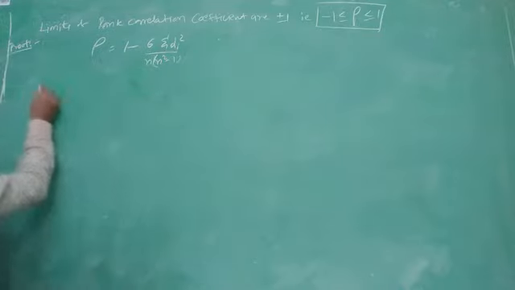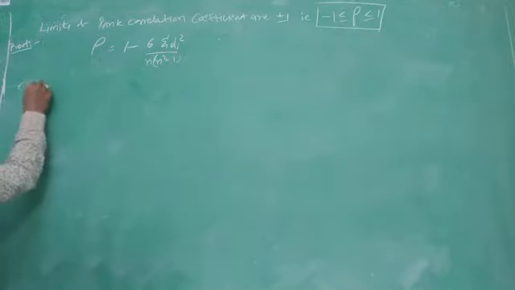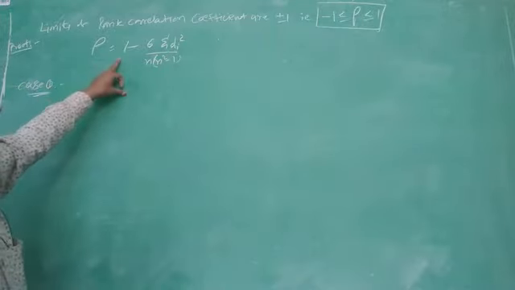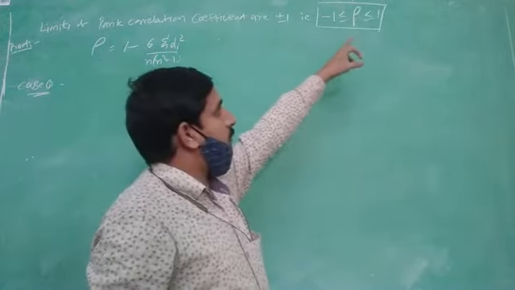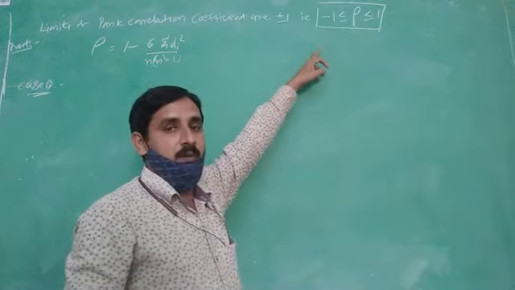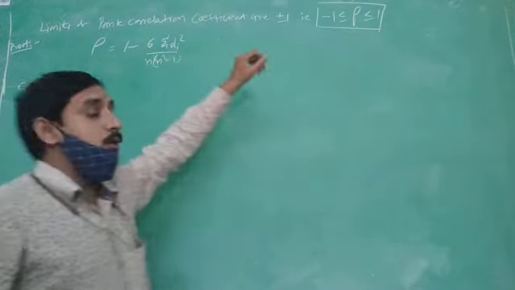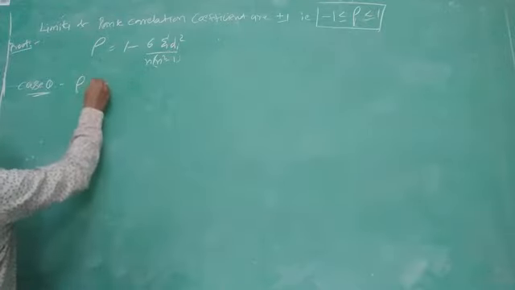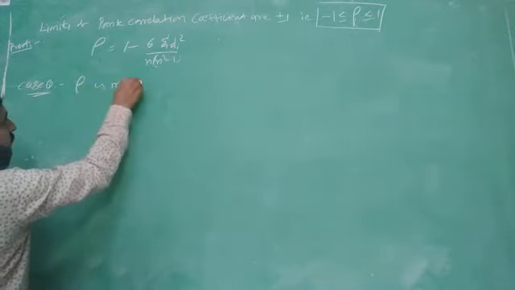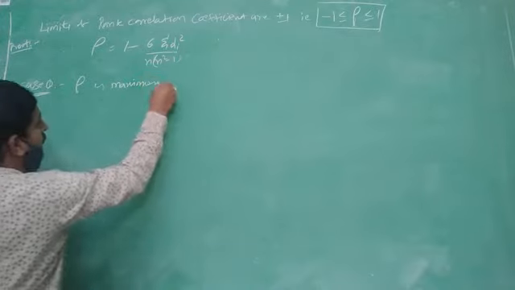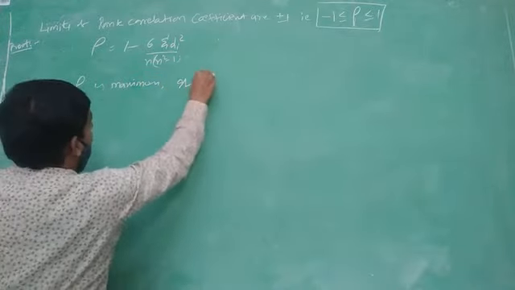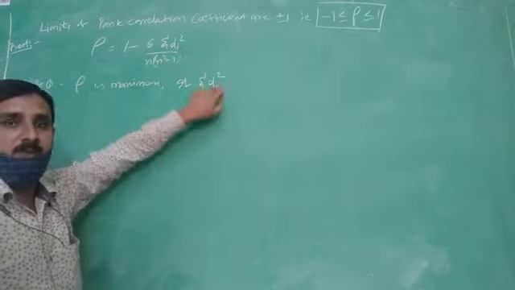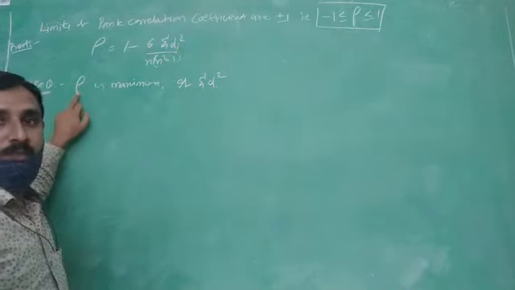Case 1. Here we want to prove two values, one is plus 1 and the other is minus 1. In this case 1, rho is maximum. Rho is maximum when the summation di square is minimum. If the summation di square is minimum, then the rho value is maximum.